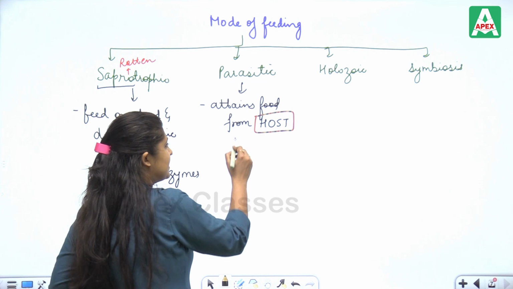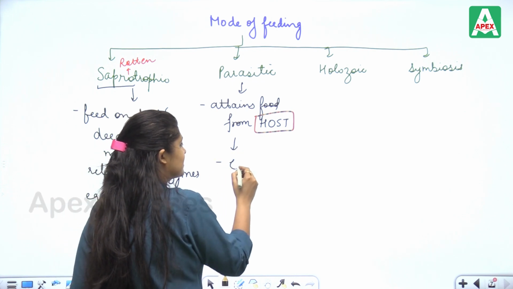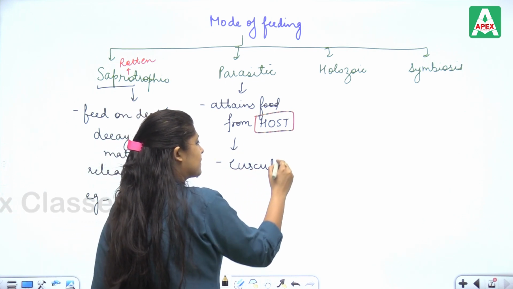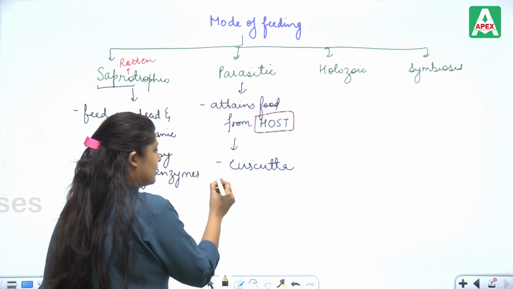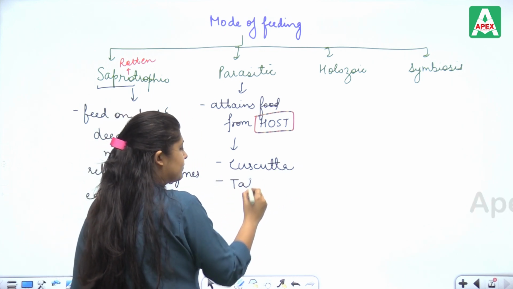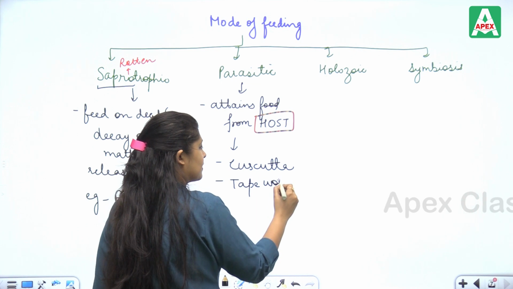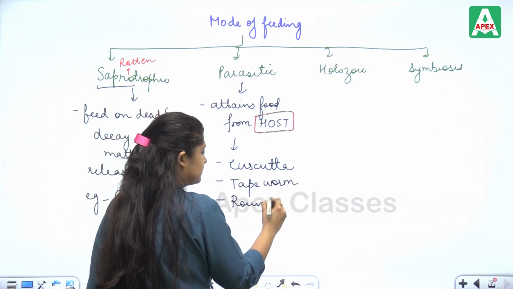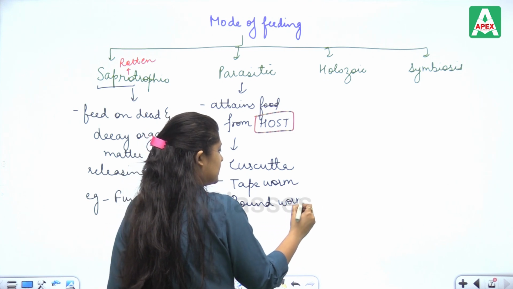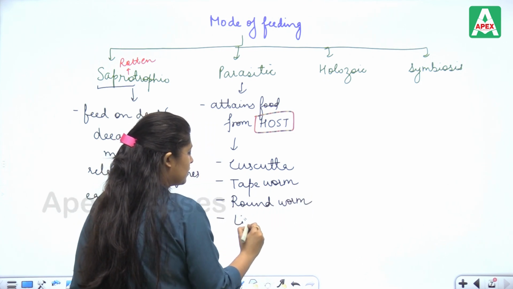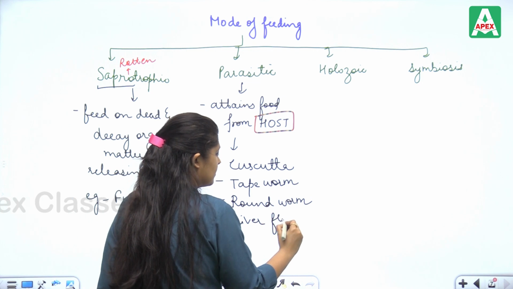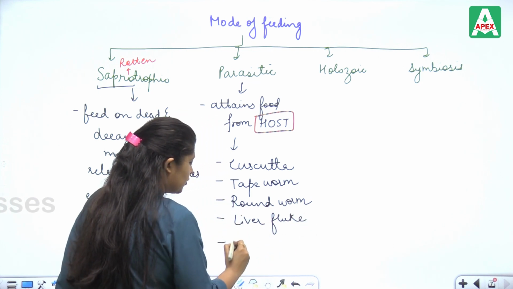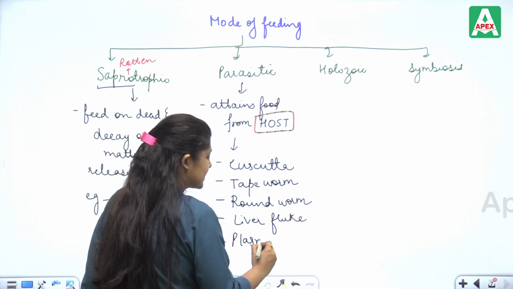For example, the flowering plant Cuscuta, tapeworm, roundworm, liver fluke, Plasmodium, which is a malarial parasite.